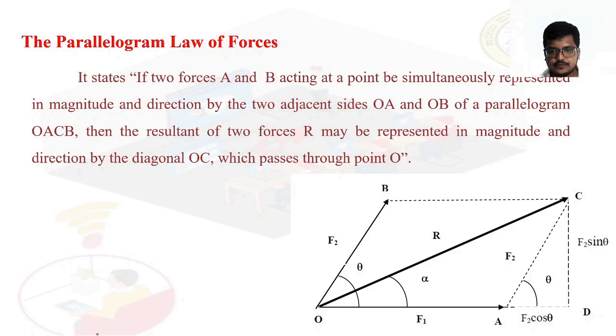So O is the point from where both the forces are acting, and we named the force OA as F1, and OB as F2, right? So if two forces A and B acting at a point be simultaneously represented in magnitude and direction, so these forces, two forces A and B, this is the force A and this is the force B. They are represented in the form of a parallelogram in magnitude and direction.